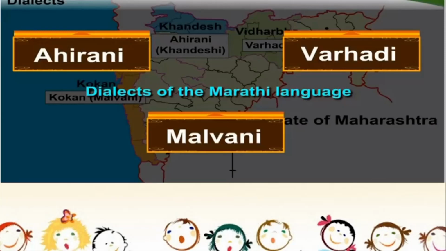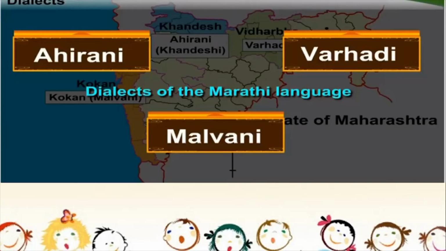And finally we talked about languages. We talked about how we use language in order to communicate with each other, and we also saw how languages are spoken in different ways in different regions and how their pronunciation is also different. And finally we saw that all these words that you can see on the screen for you, that is Ahirani, Varhadi, Malwani, these are all dialects of the Marathi language. Okay, so now we know a lot about our city, we know a lot about our village.